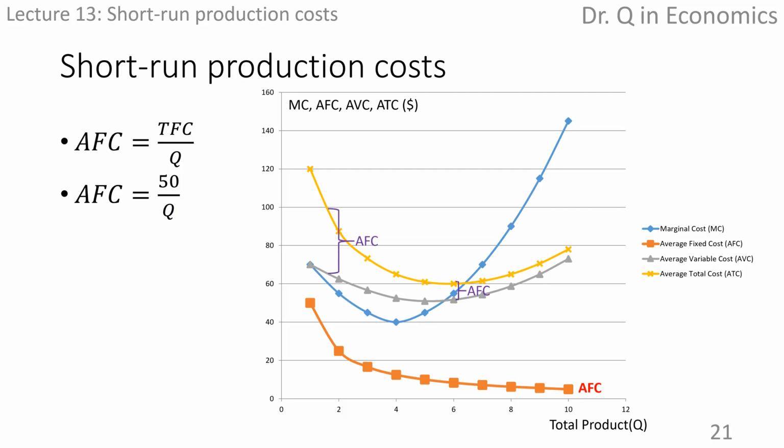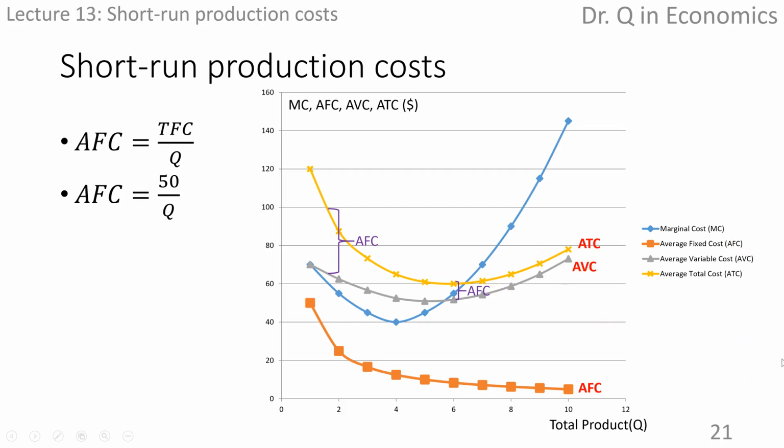Now, let's look at the average total cost and the average variable cost curves. Both of them are of U shape, which means when total product Q increases, average total and average variable costs at first decrease, achieve their minimum values, and then increase.